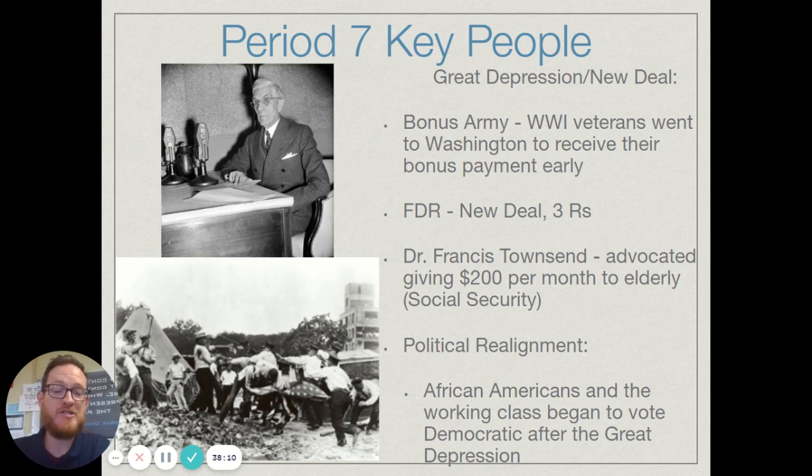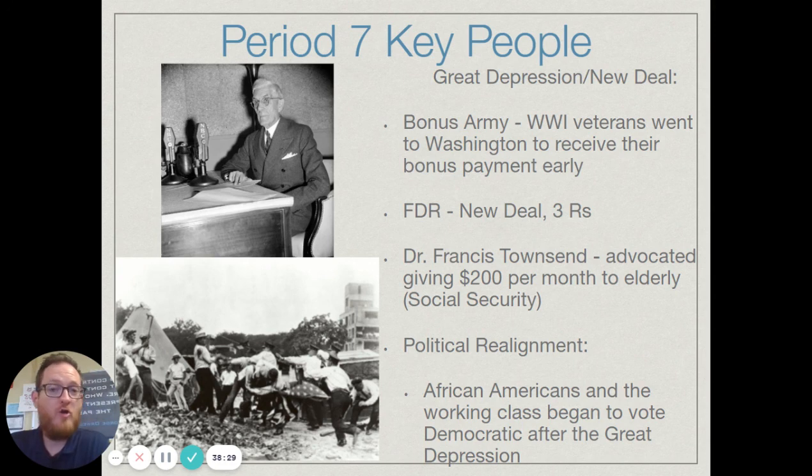Now, with the Great Depression New Deal, the bonus army. Under President Hoover, these were World War I veterans that marched on Washington, D.C., basically in response to the Great Depression. They wanted to get their bonus payments early. As soldiers, they were entitled to that, but they wanted it early.